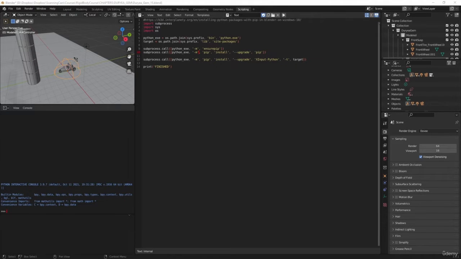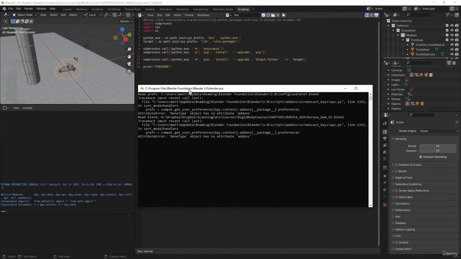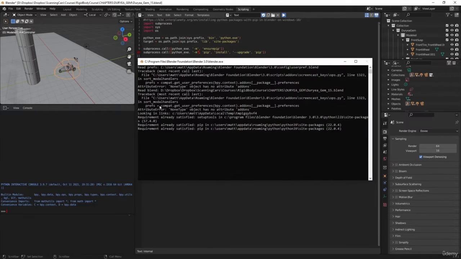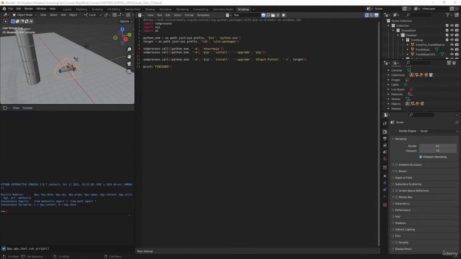Let's toggle our system window. It's going to show up like this, and then hit play or run it. Mine already has it installed, so I didn't need to do anything. Hopefully yours says finished also. If there's a bunch of red, I got a bunch of red errors because I didn't run it as administrator. So hopefully you got that to work.